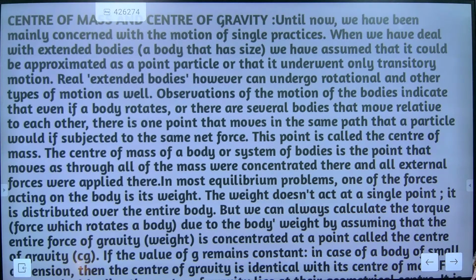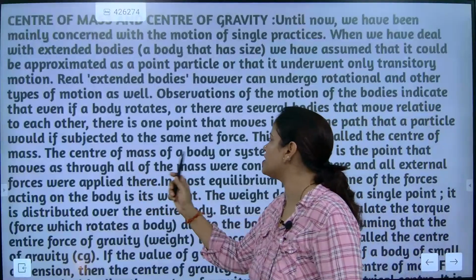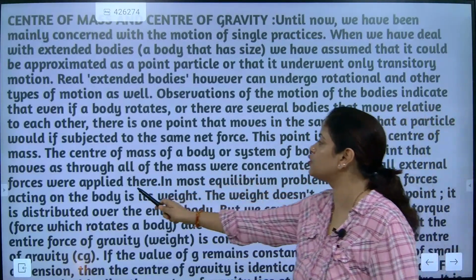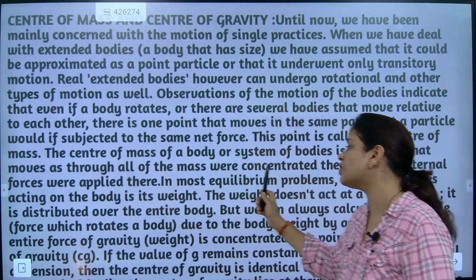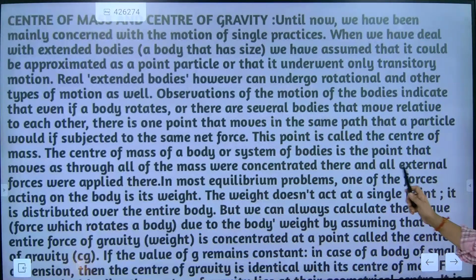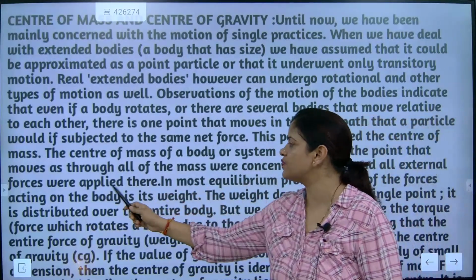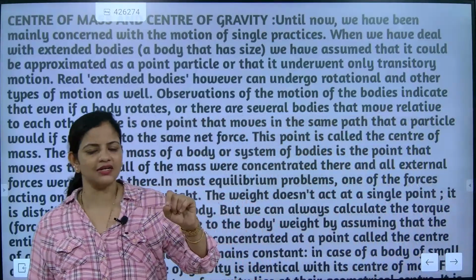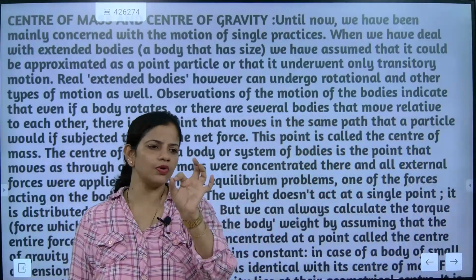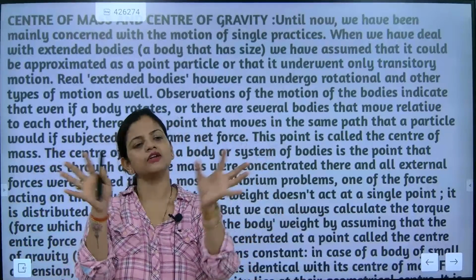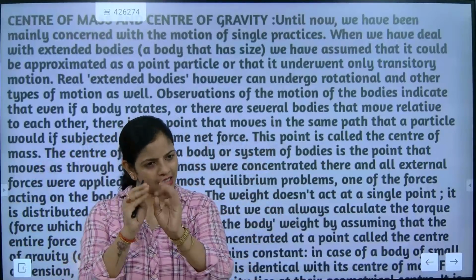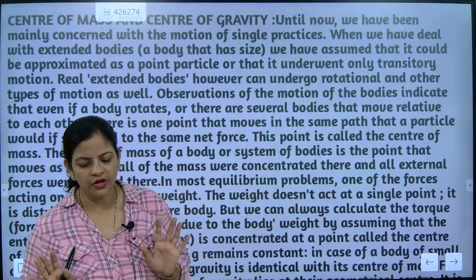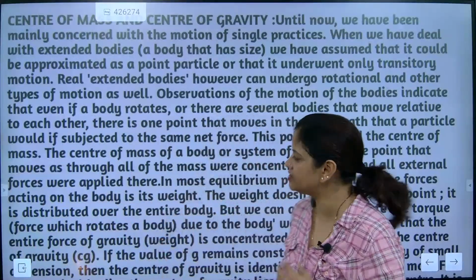So this point is called the center of mass. The center of mass of a body or system of bodies is the point that moves as though all of the mass were concentrated there, and all external forces were applied there. Just understand, there is one ball. In the ball, there is one center point, and all the external forces will be in equilibrium at that point. Understood or not? That becomes the center of mass. Did you get this point?